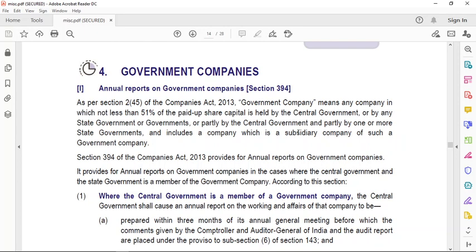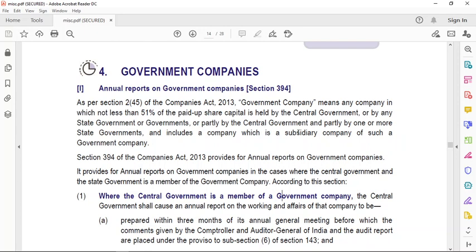Government company. Or I can take one more example. For example, we have a company in which CG along with one or more SGs is having a share in the paid-up share capital which is of around more than 51%, let's say 60%, 55%. So this company will also become a government company because the government is having its stake in the paid-up share capital which is more than 50%, or I should say 51% or more. Right? So this particular company will become what? Government company. So this is the definition.